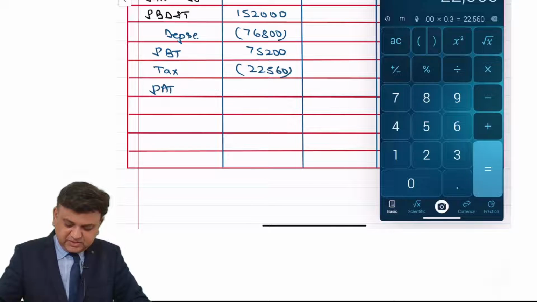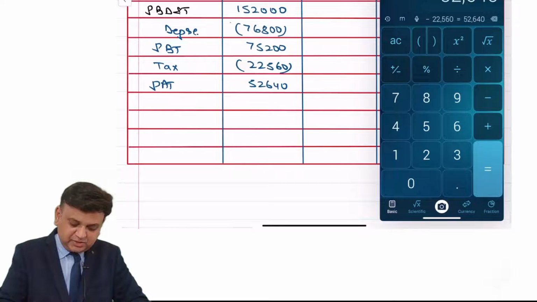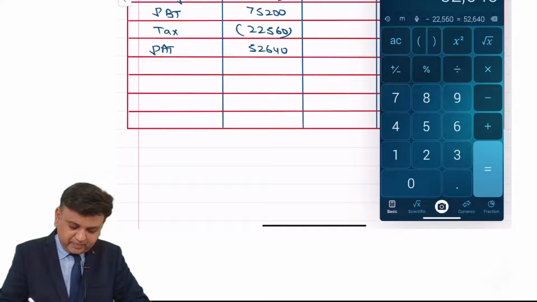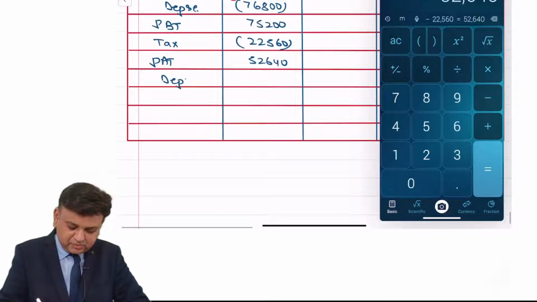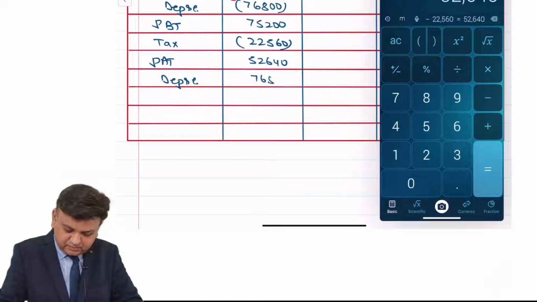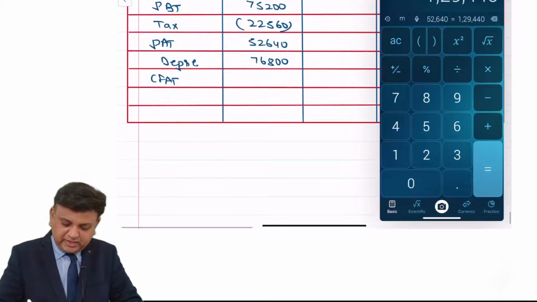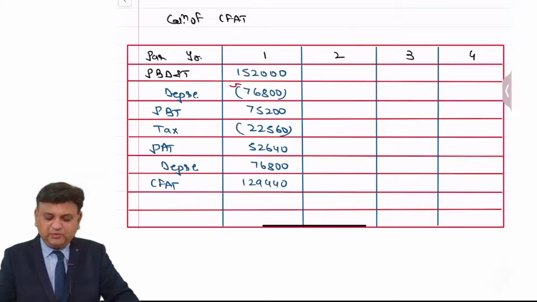And profit after taxes is 52,640. Now basically the depreciation is a non-cash item. Amount of depreciation is 76,800. So CFAT would be 129,440. And so on we can compute for the remaining years.